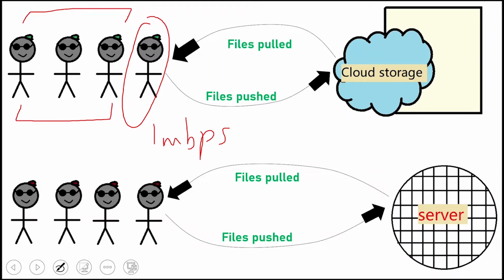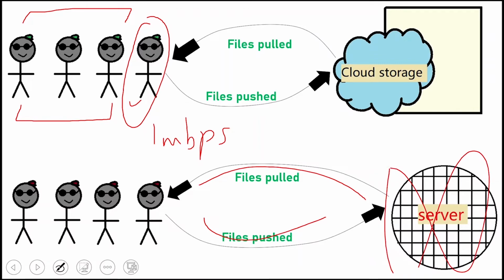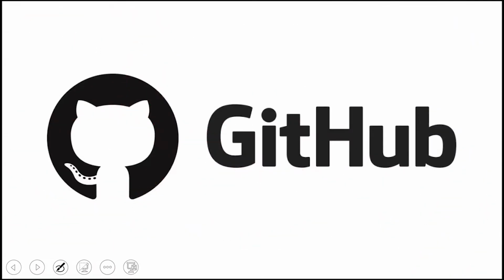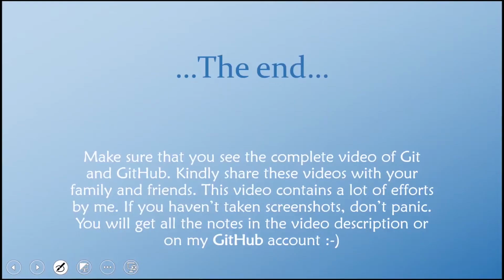Files are being pulled and pushed, so he will have problems in both pulling and pushing because his internet speed is very slow. Also, in a server, files are pulled and pushed, and if the server gets damaged, all these developers' hard work will be lost. So only for this reason, in the present time, we use GitHub, which has made work a lot easier. So I hope you understood what Git and GitHub are.